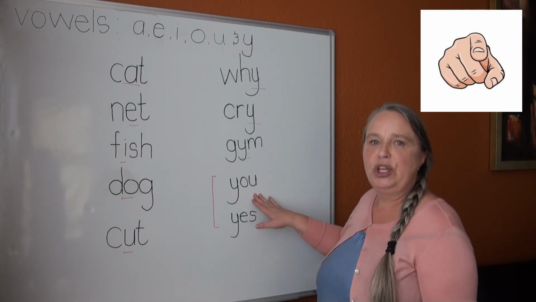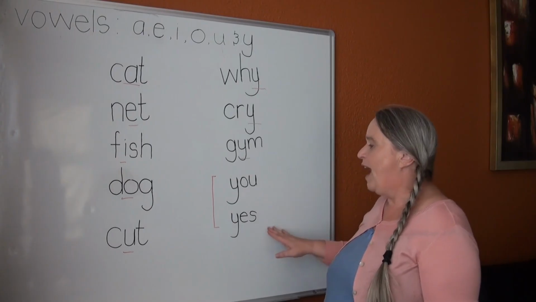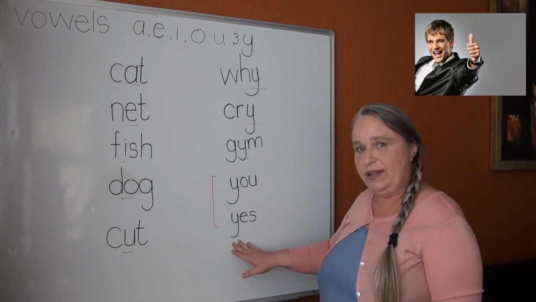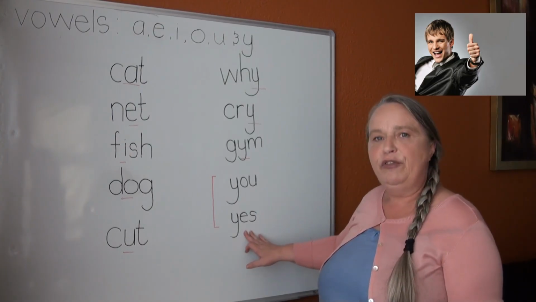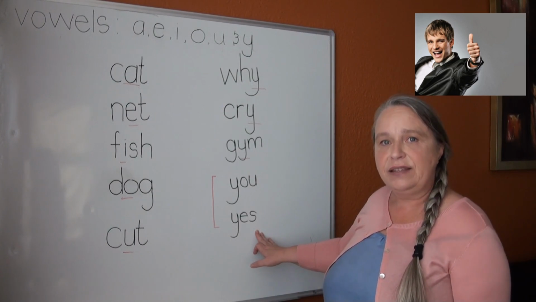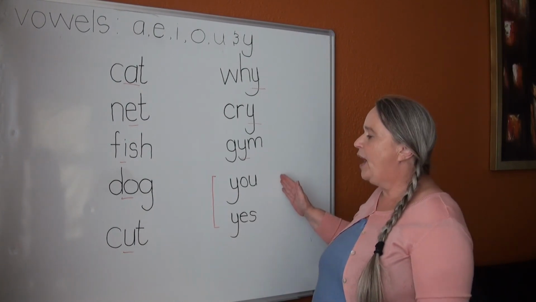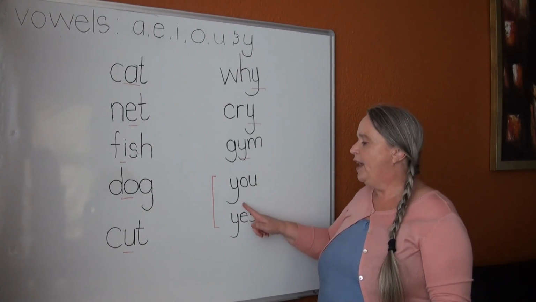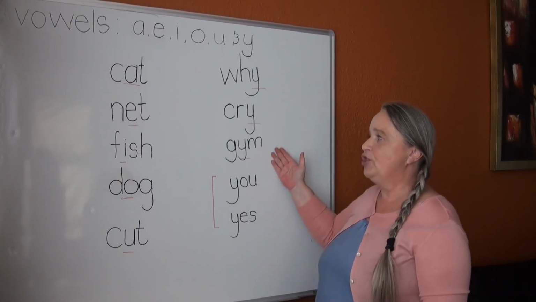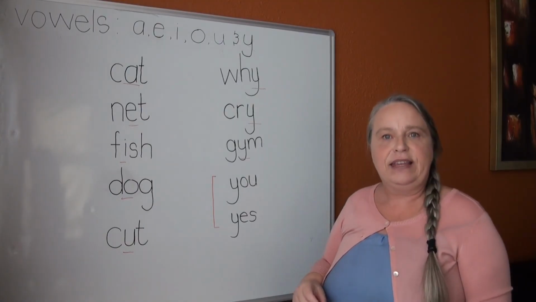You. And then we have yes. Y consonant, E vowel, and S consonant. Yes. So in you and yes, the Y is a consonant, but in why, cry, and gym, the Y is a vowel.